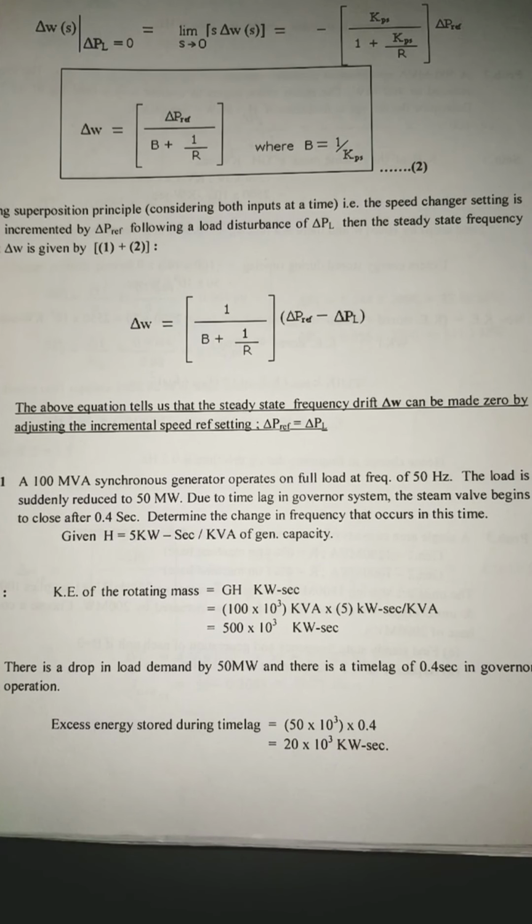Here we'll be starting with the problems on static operation of ALFC loop. In the previous session we finished the derivation with respect to static operation, where we have seen frequency drift was caused due to two factors. One is change in load demand, the other one is the effect of change in reference power. So based on that, we'll be seeing a few problems here. Let us start with the first one.